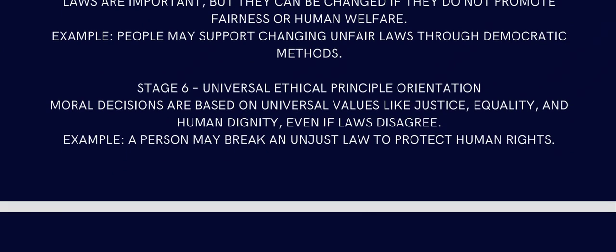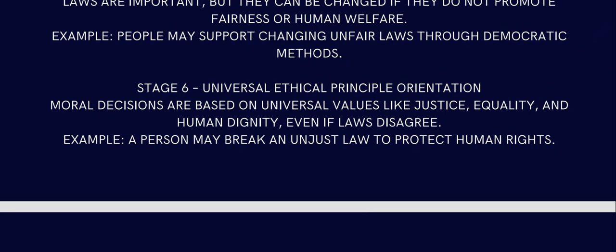Stage 6 is universal ethical principle orientation, that is moral decisions are based on universal principles like justice, equality, and human dignity, even if laws disagree. That is something that you create yourself. Universal ethics means decisions based on universal values like justice, equality, and human dignity, even if law disagrees. For example, a person may break an unjust law to protect human rights.